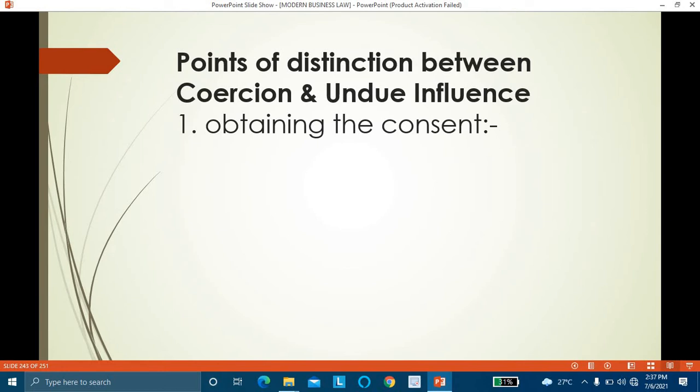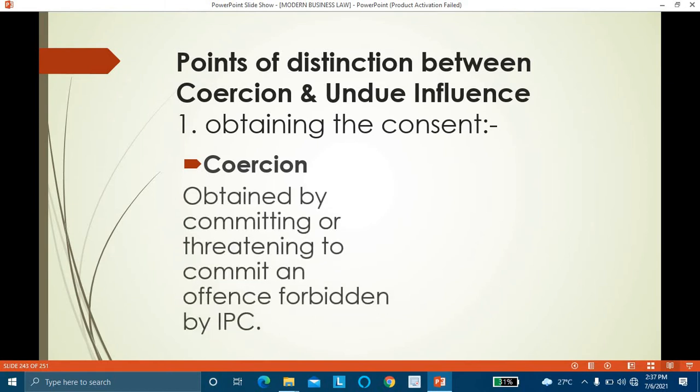Sometimes this question is asked for 5 marks, so we'll discuss 5 points of distinction between these two. First point, obtaining the consent. On this basis the distinction is made. In case of coercion, how is the consent obtained? Consent is obtained by committing or threatening to commit an act, that means an offense. Offense means a crime which is prohibited by the Indian Penal Code.